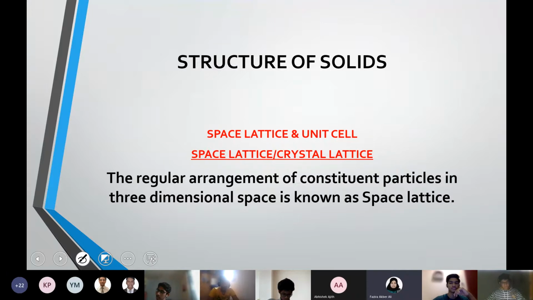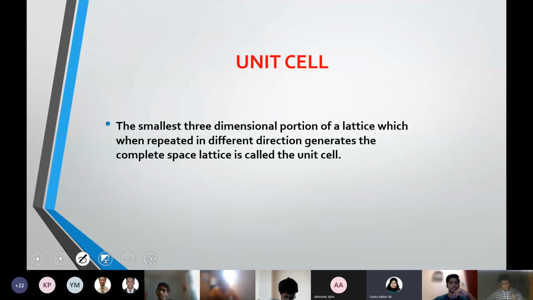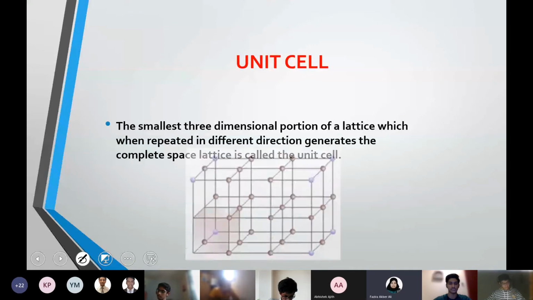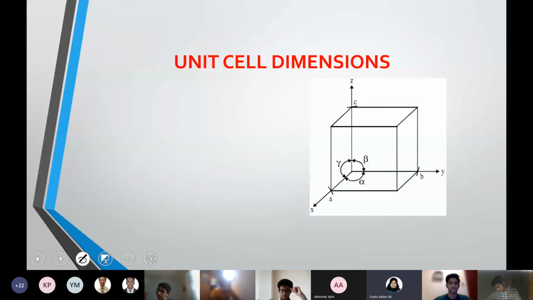Thank you, ma'am. So yes, space arrangement, that is a 3D arrangement. That is what a space lattice is. And the smallest individual 3D unit present in a space lattice is the unit cell. That is how we progressed our discussion. Then we moved to the dimensions of a cell, that is the parameters of a unit cell, and we found that there are edge lengths and axial angles. Edge lengths are along the x, y and z axes, that is a, b, and c, and axial angles are alpha, beta, and gamma.